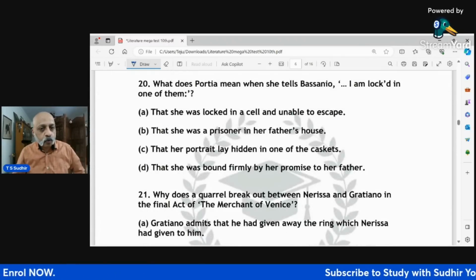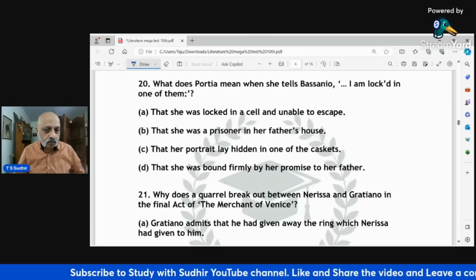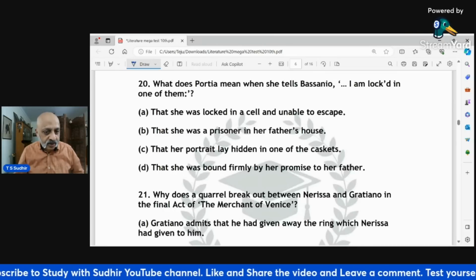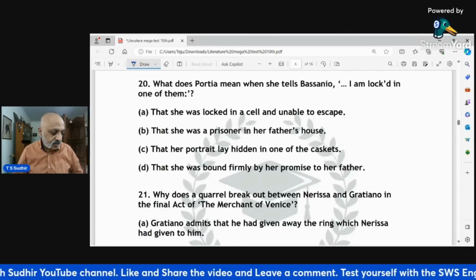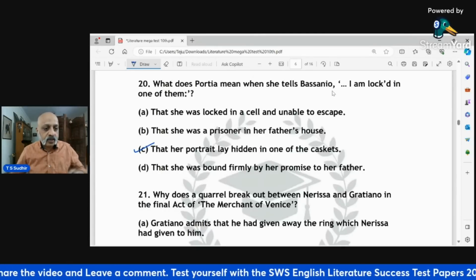20th one. What does Portia mean when she tells Bassanio, "I am locked in one of them"? That she's locked in a cell and unable to escape, that she was a prisoner in her father's home? No, that her portrait lay hidden in one of the caskets, and that she was bound firmly by her promise to her father. This is 20C.